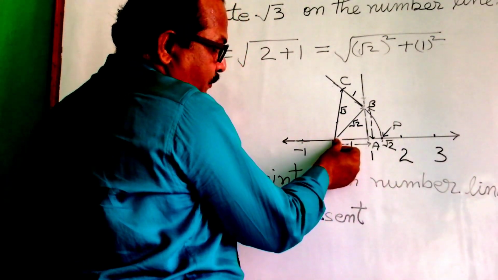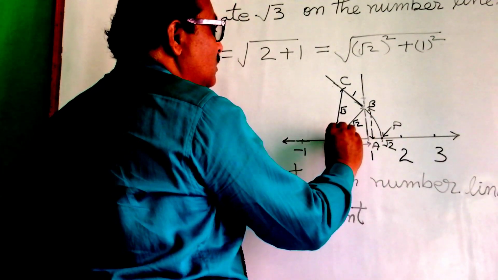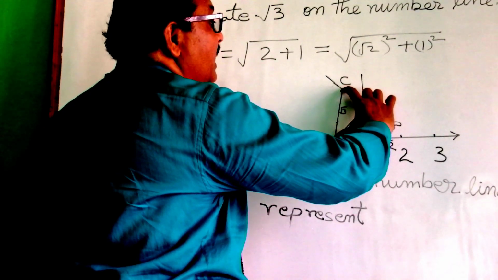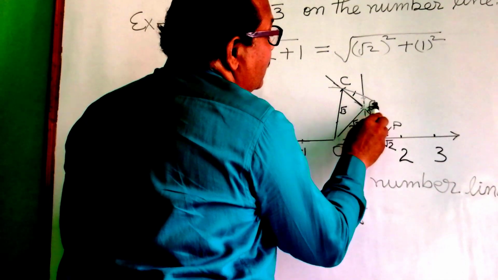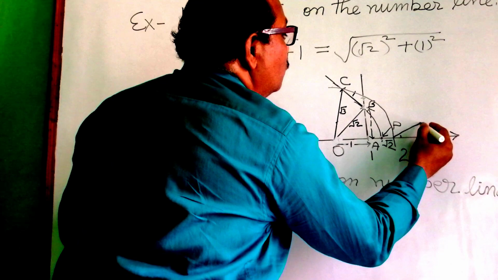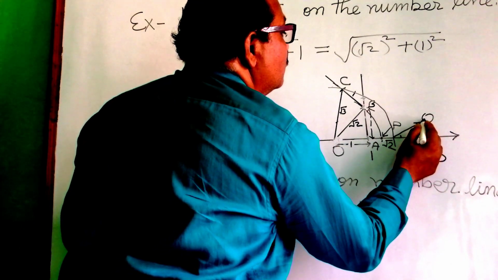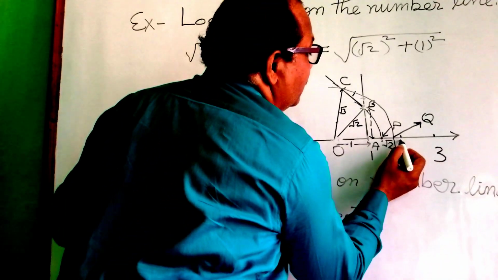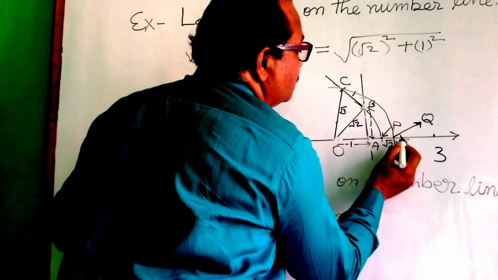Put your compass at point O, or you can say it is 0, and take the distance, or radius, of the arc OC and swing the compass. So you will get an arc like this. Here you can see one more point. Suppose this point is Q. Here this point Q is representing root 3 on the number line.